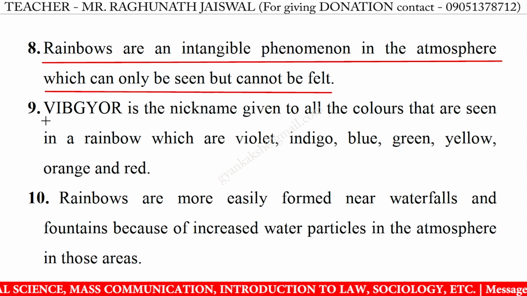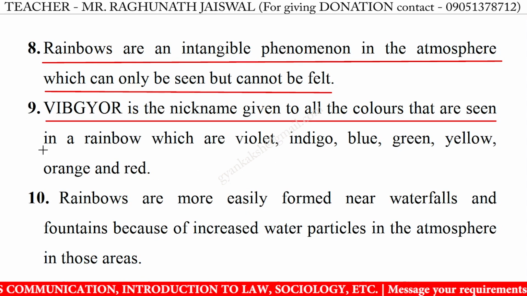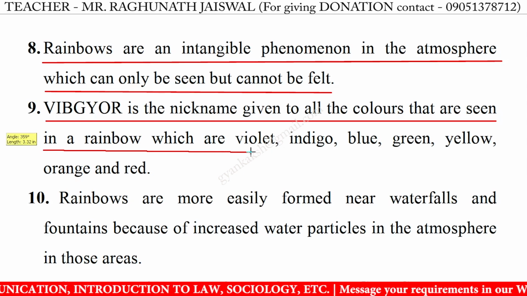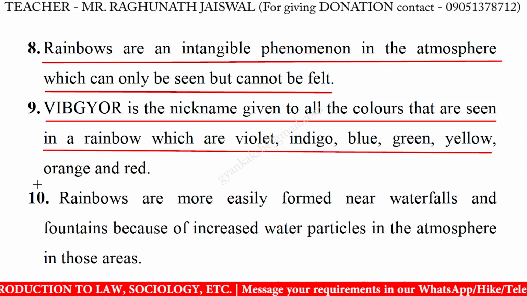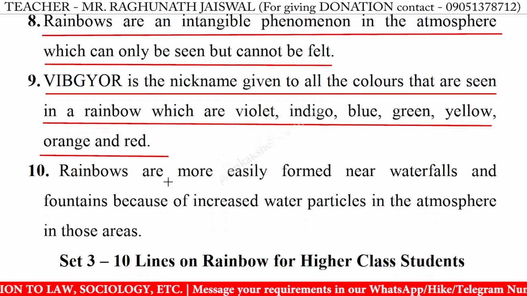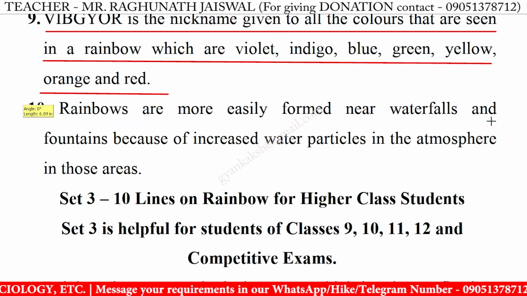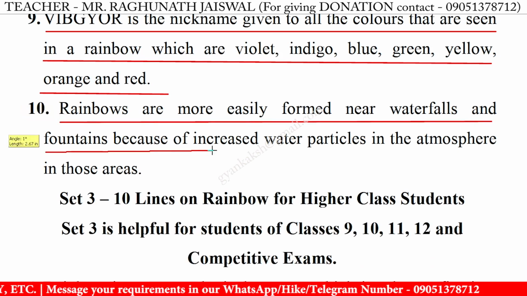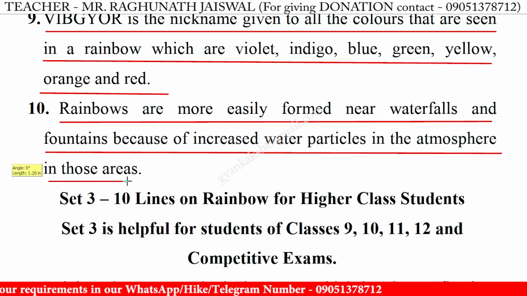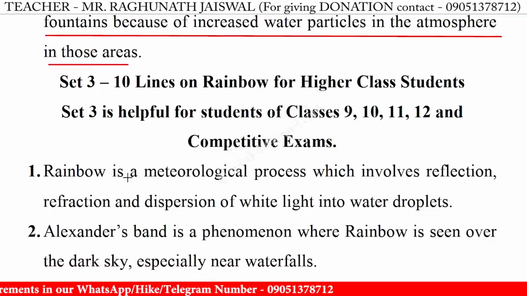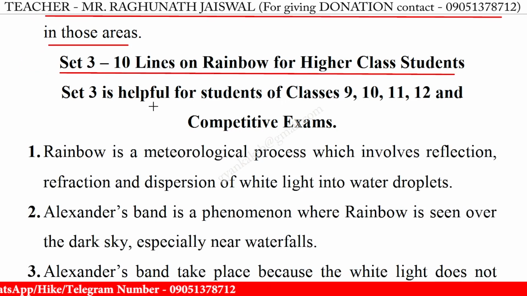9. Vibgyor is the nickname given to all the colors that are seen in a rainbow, which are violet, indigo, blue, green, yellow, orange, and red. 10. Rainbows are more easily formed near waterfalls and fountains because of increased water particles in the atmosphere in those areas. Set 3. 10 lines on rainbow for higher class students.